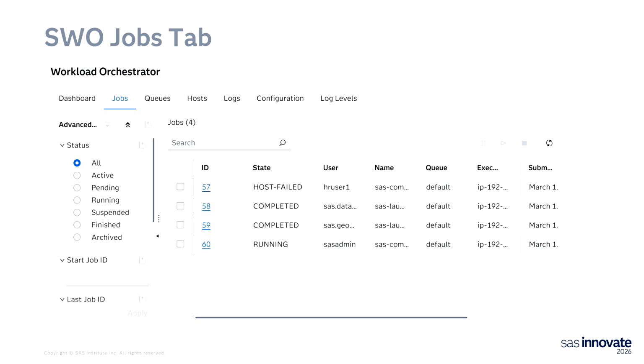I just put some in there with various states, whether they're running or completed, so you can see the state, the user that submitted it, the name. Of course, you can grow these columns so you can see the full text in the column. What queue did it come out of? It came out of the default queue because out of the box, that's the only queue we have.